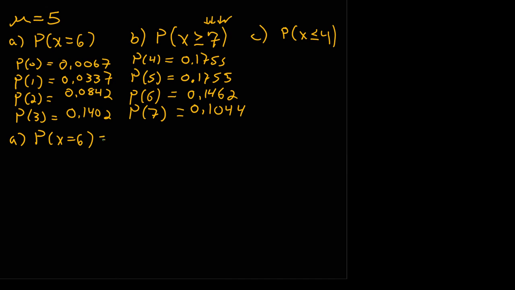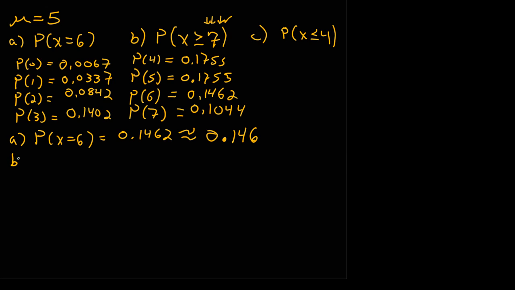So for question A, it says, what's the probability that on a given day we have exactly 6 heart transplants? So I come over and I get 0.1462. So the book asks for 3 decimal places, so we'll put 0.146. And our table finds us the answer quite quickly here.